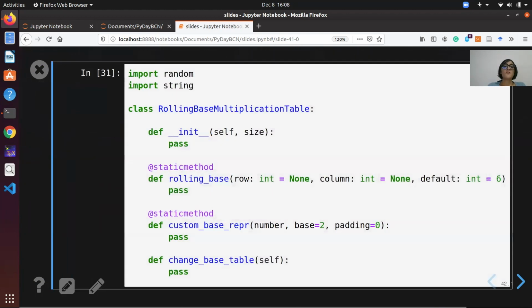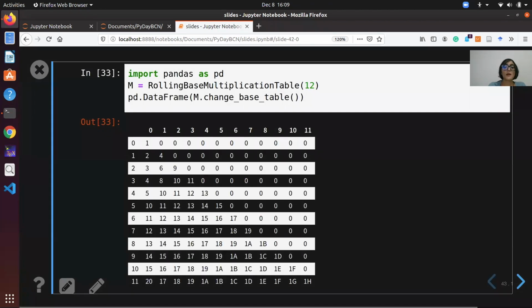So now we define the class rolling table multiplication, where we add some static methods to define the rolling index of the matrix and a custom base representation, which is a custom method based on the base representation in Python. Here there is a print of the triangular matrix.